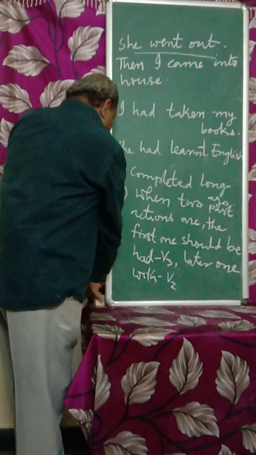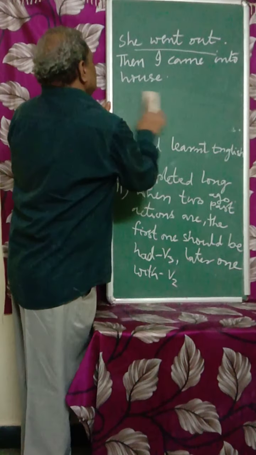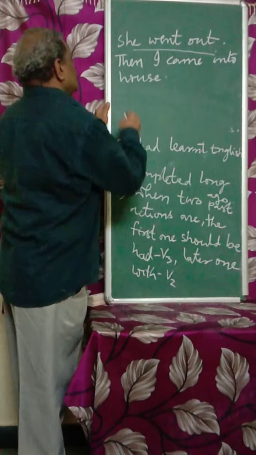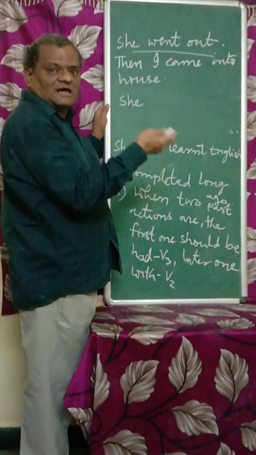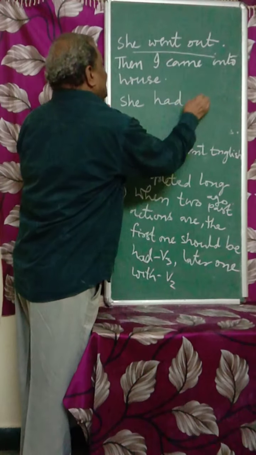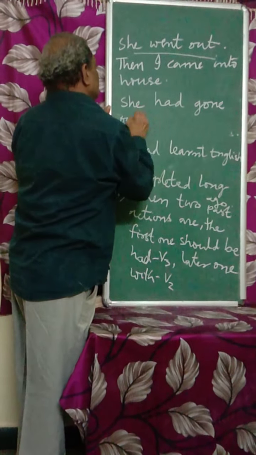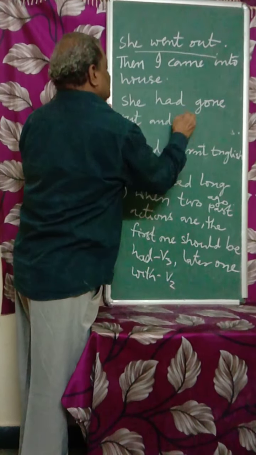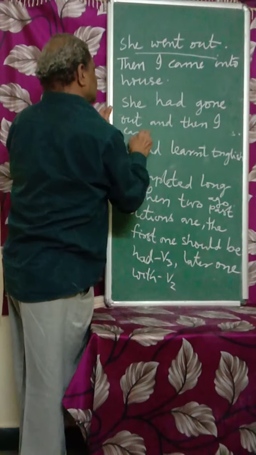Now, how can we write properly? We should not say she went out because it is the earlier action. That is why we have to use she had gone out, and then I came into house.